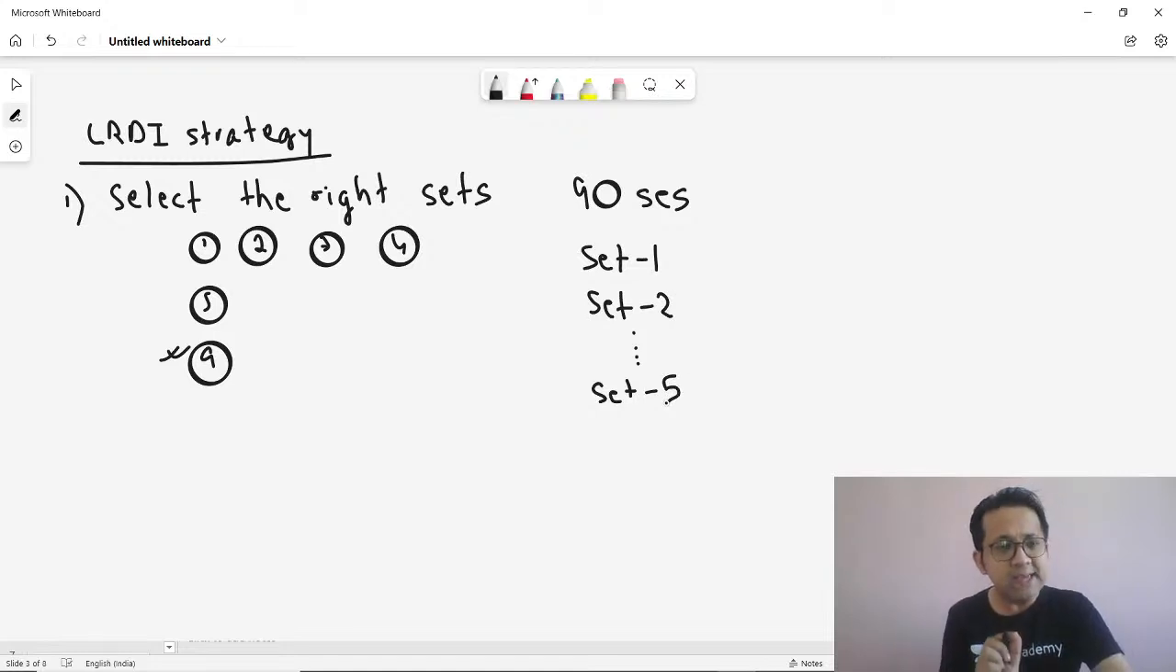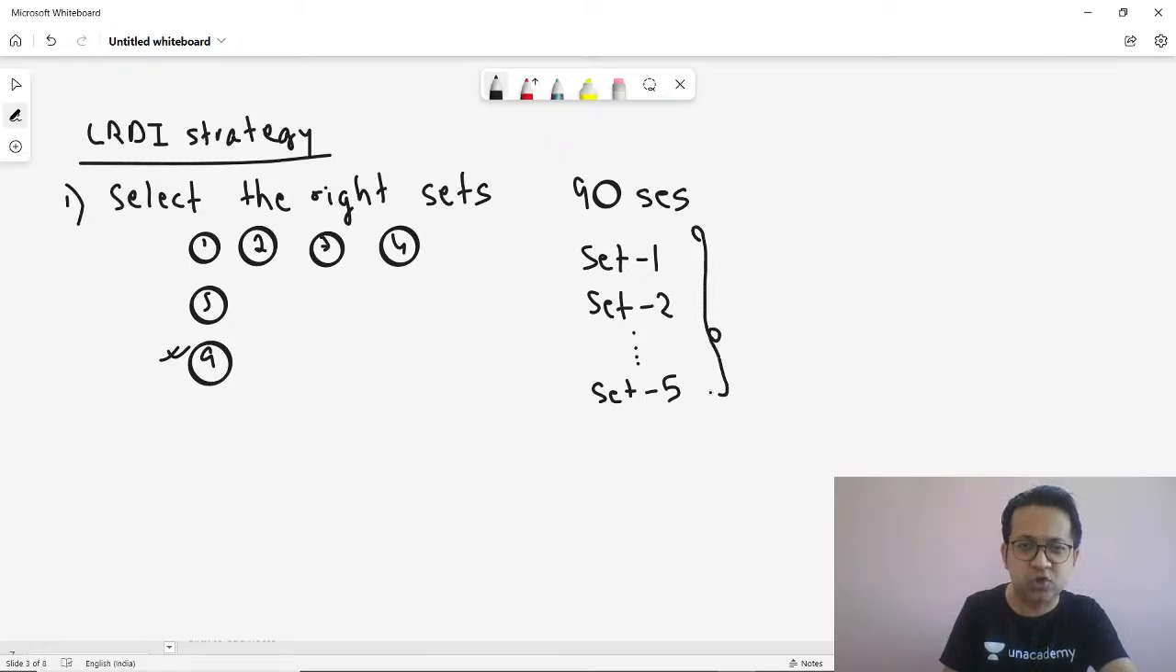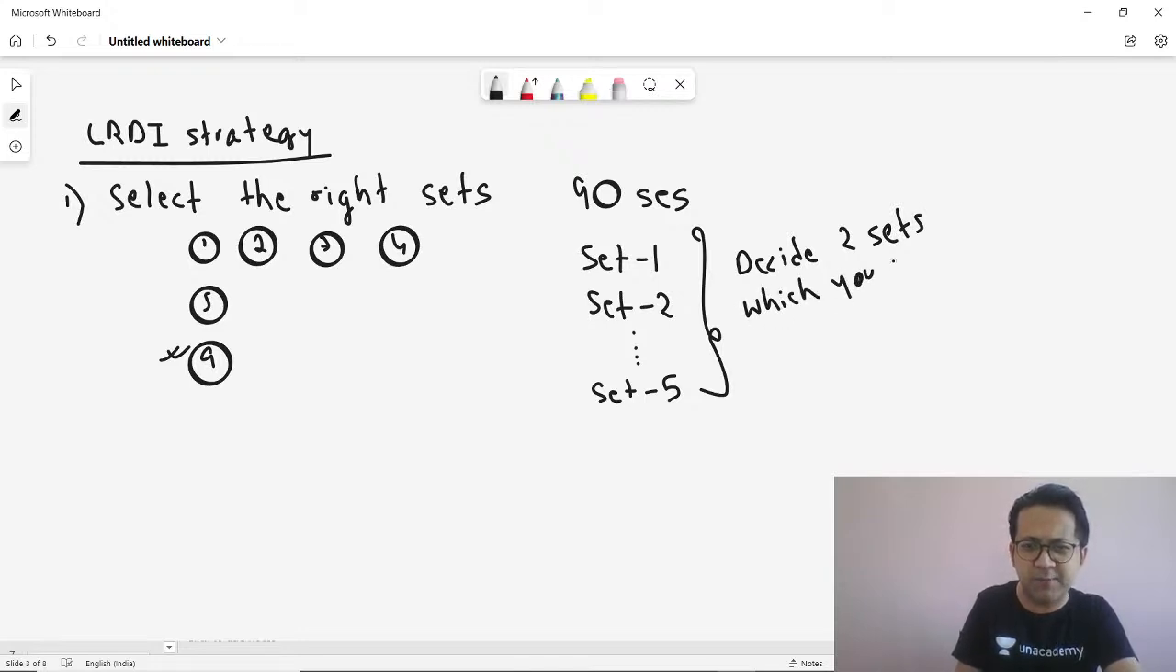Correct? In the first 90 seconds to 2 minutes, identify out of these 5 sets which are the 2 sets that you are going to attempt at the start. So I think the 90 seconds are the most crucial part of the examination. At the end of 90 to 120 seconds, 2 minutes, decide the 2 sets which you will attempt. I think this is very important.